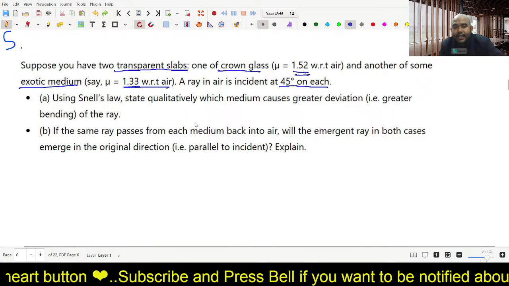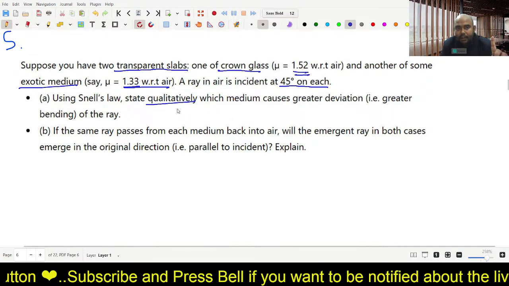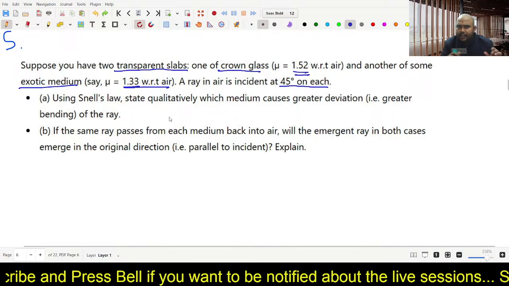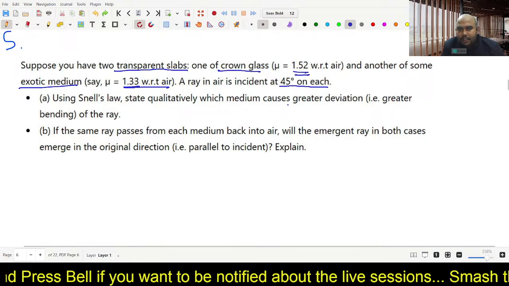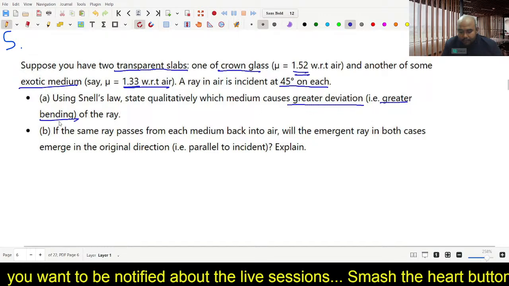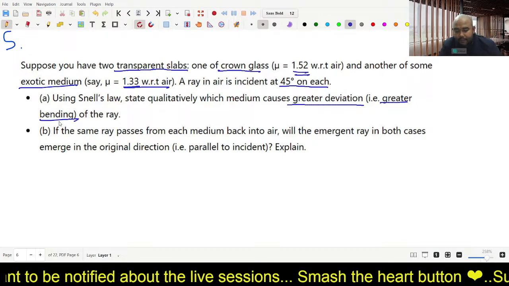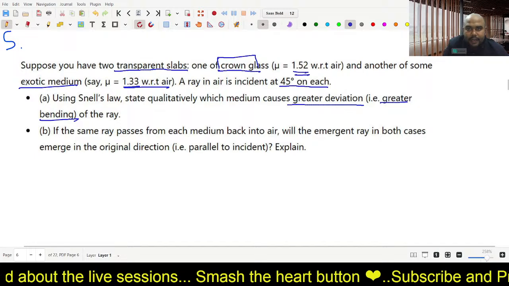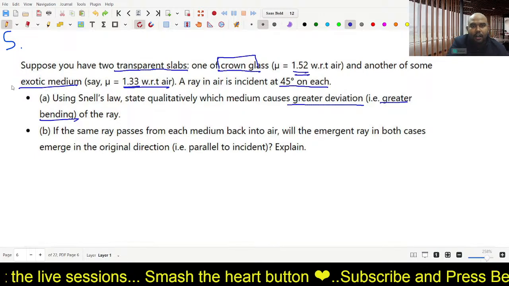Qualitatively means you don't have to show any calculation. You have to just see the values and tell which medium causes greater deviation, that means greater bending of the ray. Which medium would cause a greater deviation?